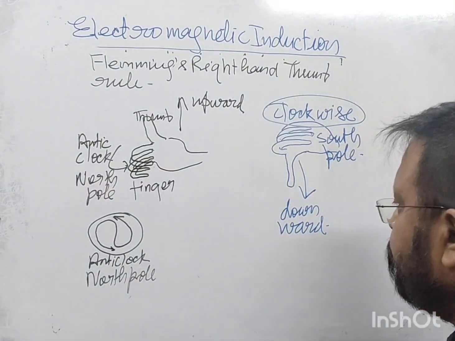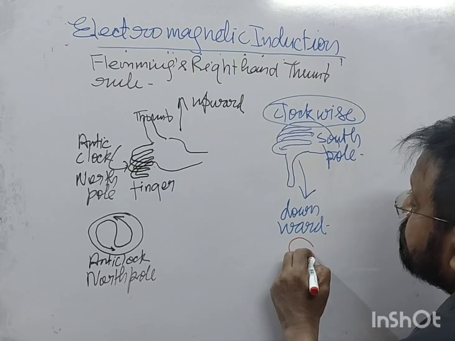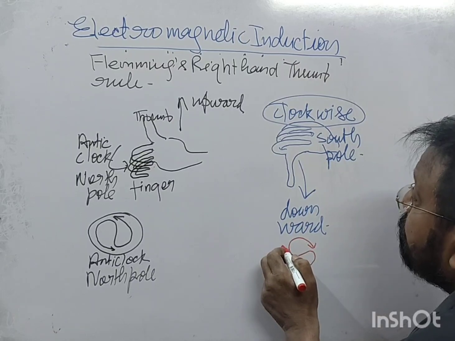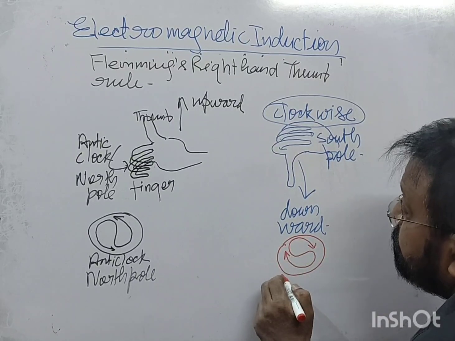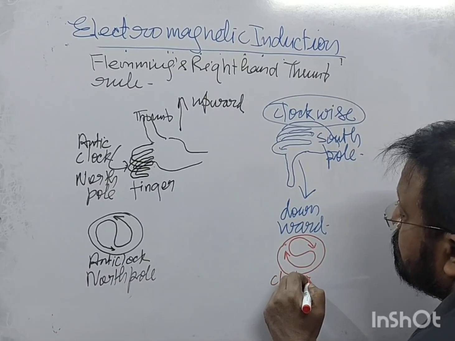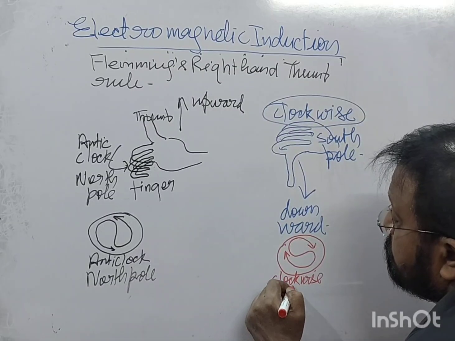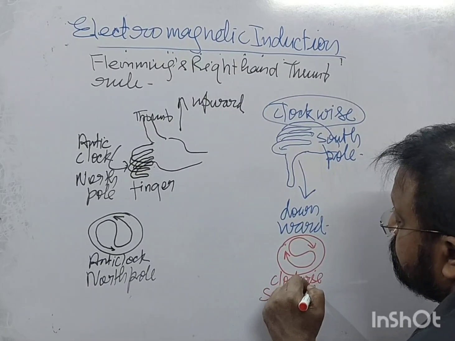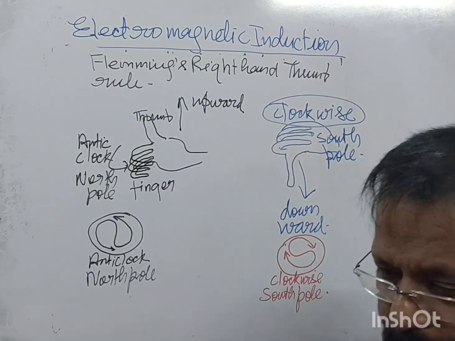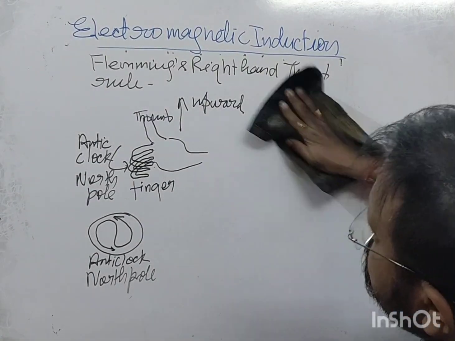and sorry, we can write like this. This is what? This is clockwise. That's why it is called south pole. Right? You get this? Okay. Should I rub?